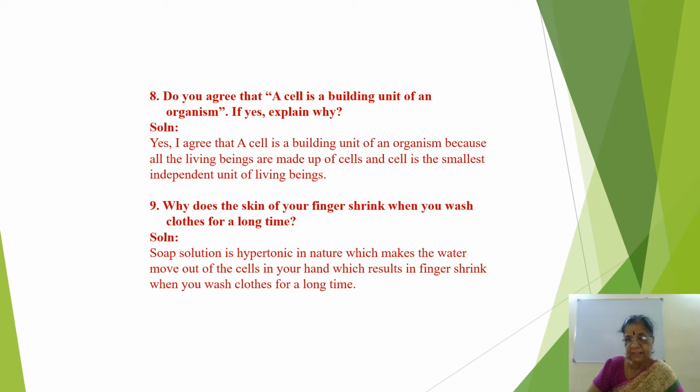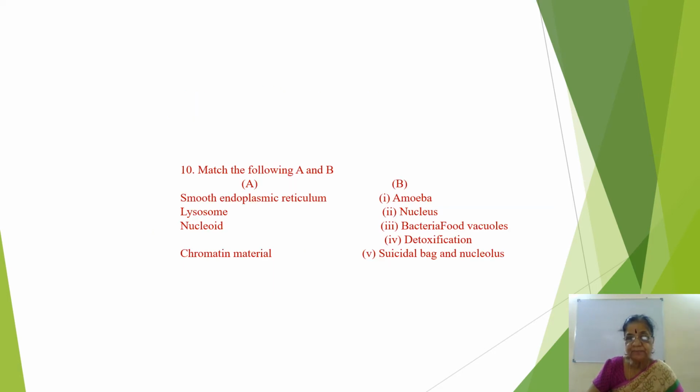I hope you understand. The next one is a match the following type: smooth endoplasmic reticulum. The options are amoeba, nucleus, bacteria, food vacuole, suicidal bag, and nucleolus.